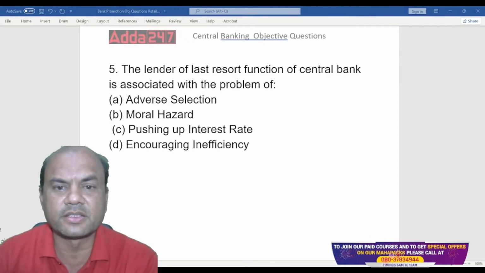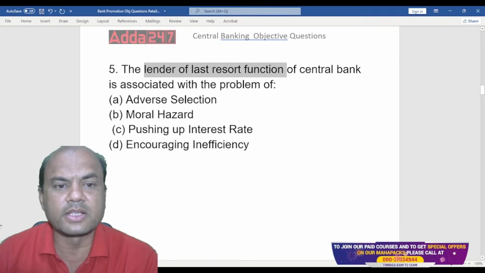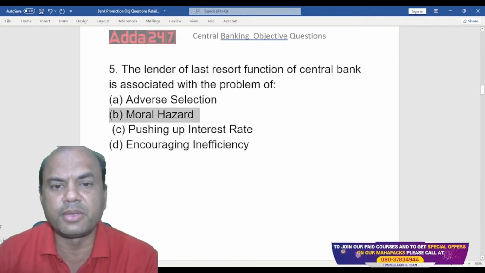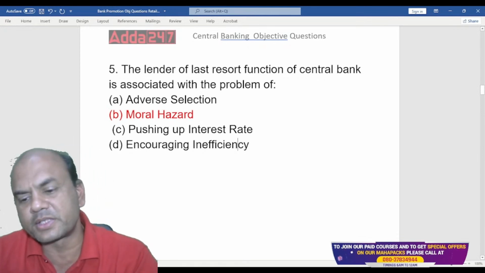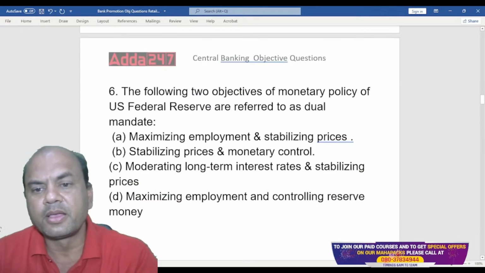The answer is moral hazard. B is the answer. B, moral hazard. It's given in your textbook. It's directly from your textbook. Okay. Next one.